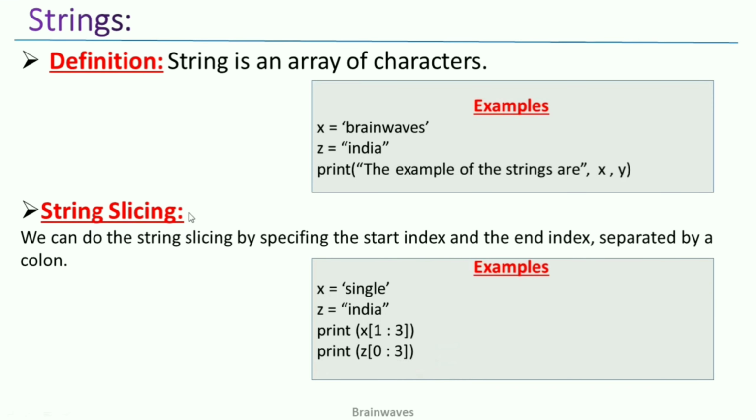There is one more topic that is called string slicing. So what do we mean by string slicing? We can do string slicing by specifying the starting index and the end index separated by a colon. So you can see here I have written what string slicing means. If I take a string x equals to India, and if I print x from 1 to 3, what will be the answer? It means I am going to start from index 1 and go up to 3, but I will not include 3 in the output. So let me show you directly with the help of a Jupyter notebook.